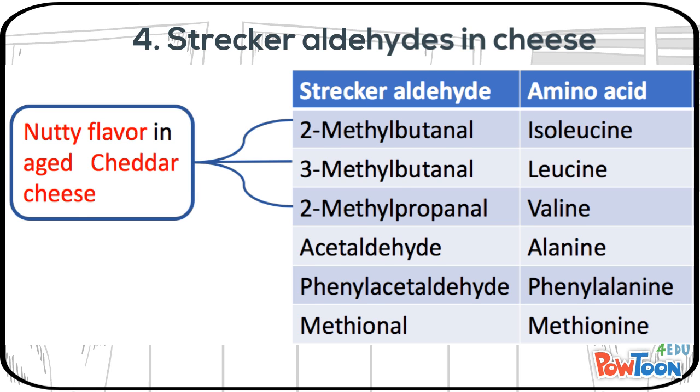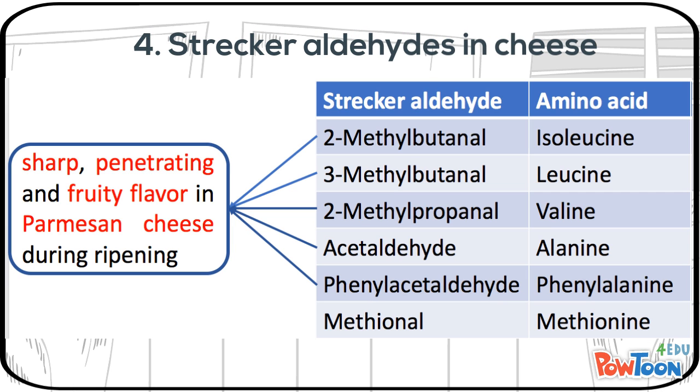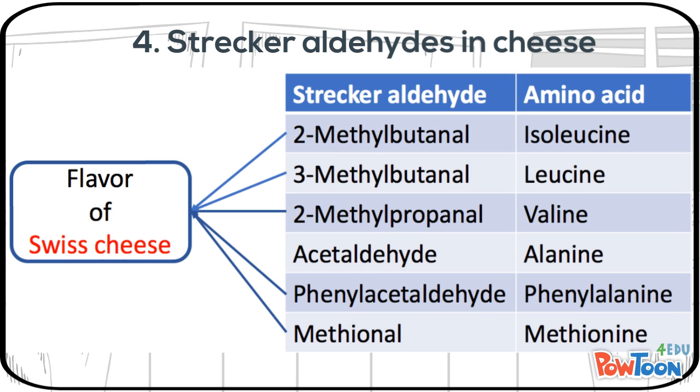In Parmesan cheese, tryptophan combined with acetaldehyde and phenylacetaldehyde can contribute to the formation of a sharp, penetrating, and fruity flavor during the cheese ripening. In addition, some Strecker aldehydes were also detected, including 2-methylbutanal, 3-methylbutanal, 2-methylpropanal, phenylacetaldehyde, and methional.